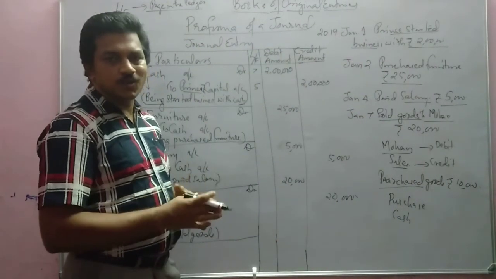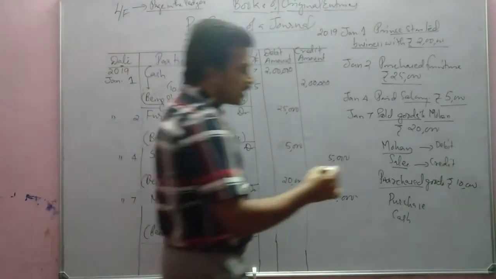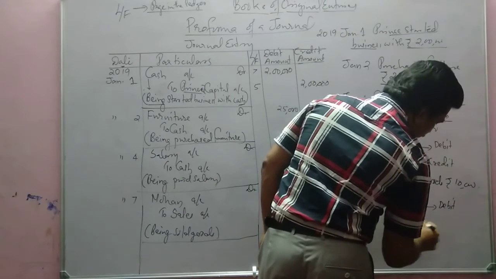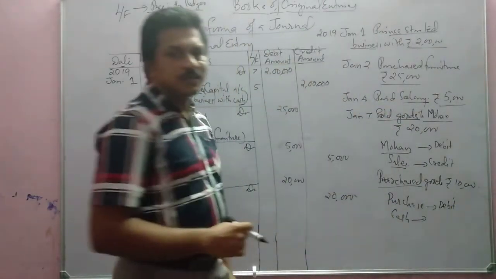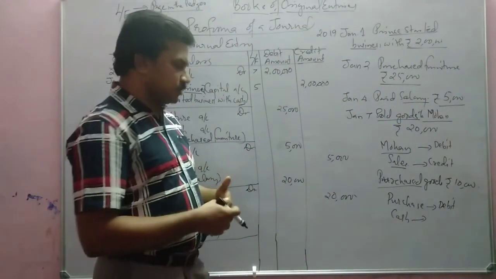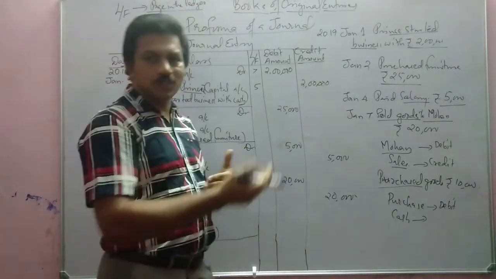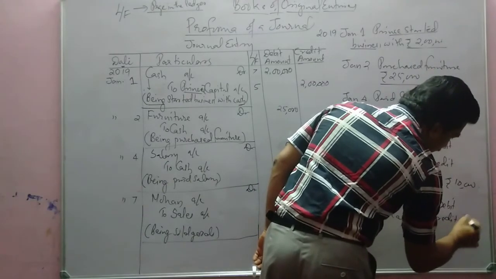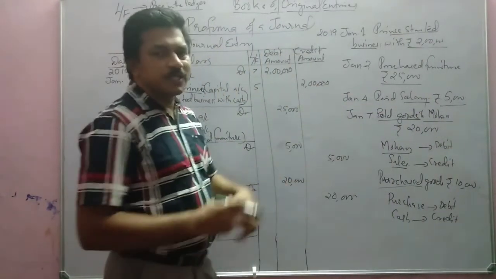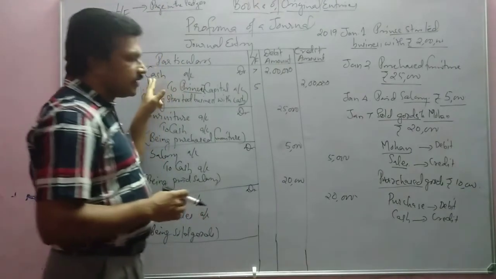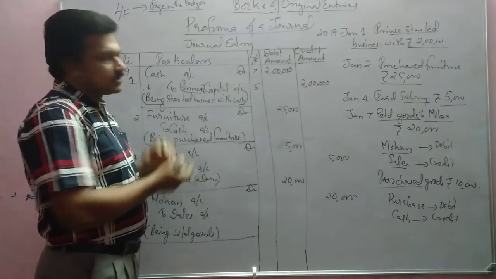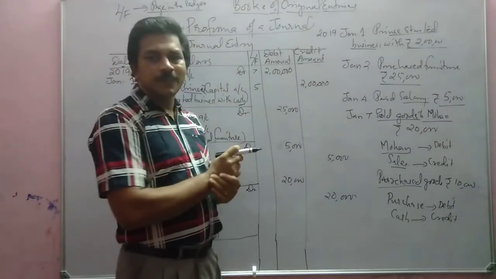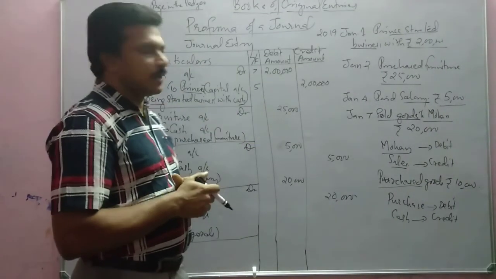Purchase is an expense, so debit all expenses and losses, we can debit purchase. Cash is an asset. Debit what comes in, credit what goes out. If we purchase goods, cash goes out. So cash can be credited. So what can be the journal entry? Purchase debtor to cash. That is the way we are writing the transaction in the books of journal.